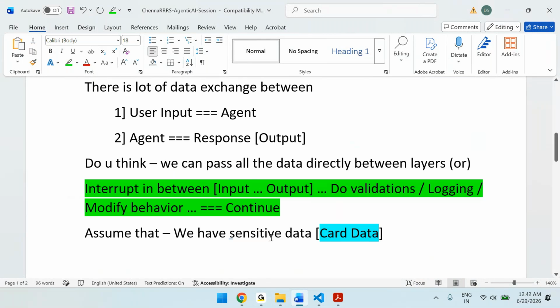Whenever there is sensitive data, it is not worth passing it directly between the layers. Do some kind of security things, do some kind of validations, change the behavior if required.